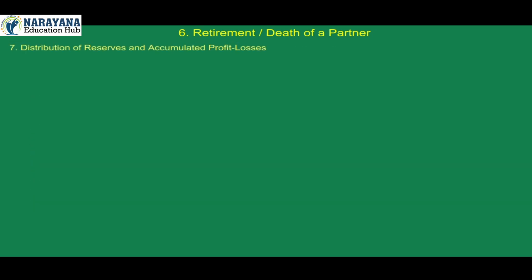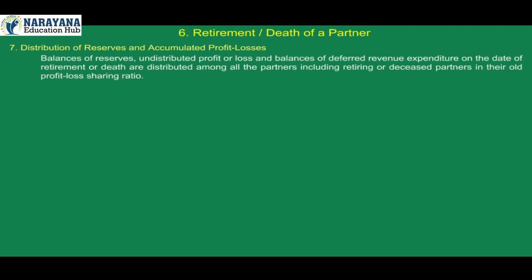7. Distribution of reserves and accumulated profit losses. Balances of reserves, undistributed profit or loss, and balances of deferred revenue expenditure on the date of retirement or death are distributed among all the partners, including retiring or deceased partner in their old profit-loss sharing ratio. 8. Determination of amount payable to the retiring partner.